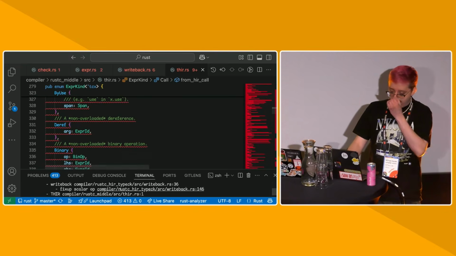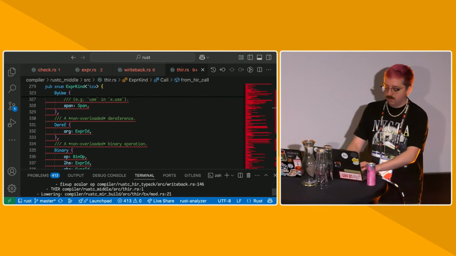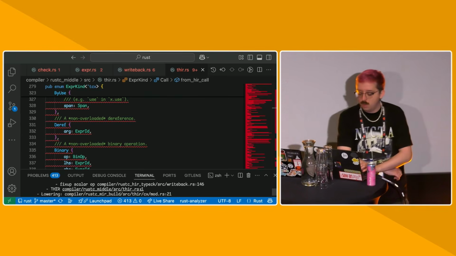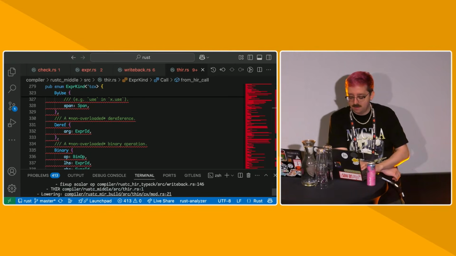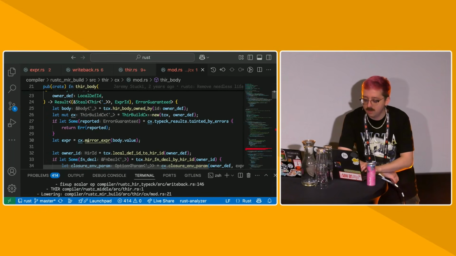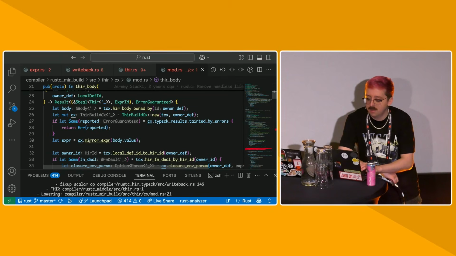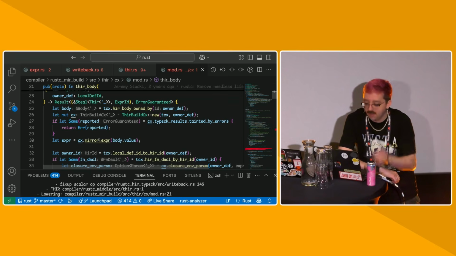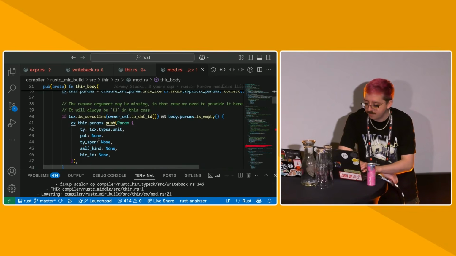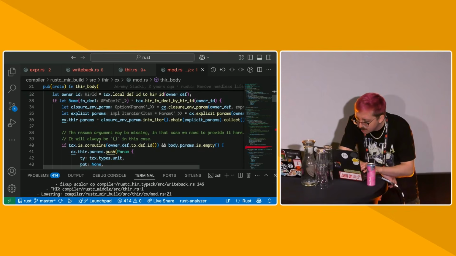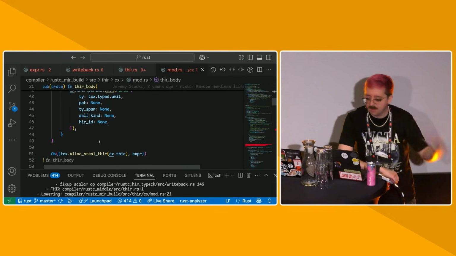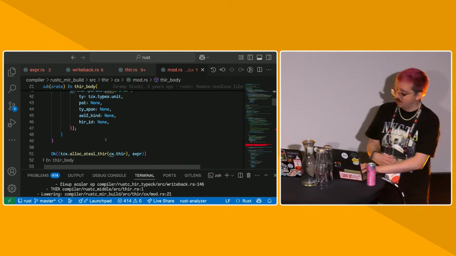Again, it's the same kind of structure. We walk through, we visit HIR, we emit THIR. The lowering is pretty straightforward. Basically, we pass in, for example, an HIR expr into something that's typically called mirror something, and that something will return the THIR version of it. We allocate it into something that we call a steal, which I won't get into.